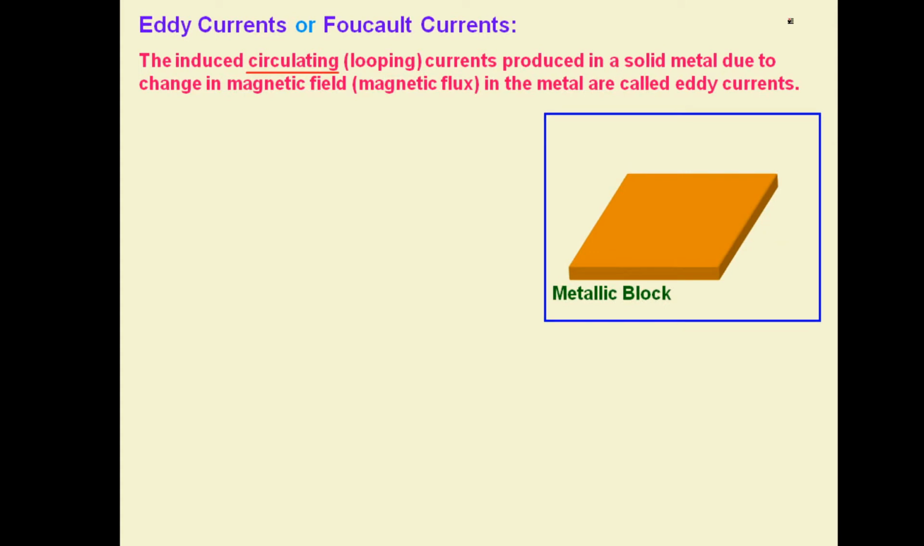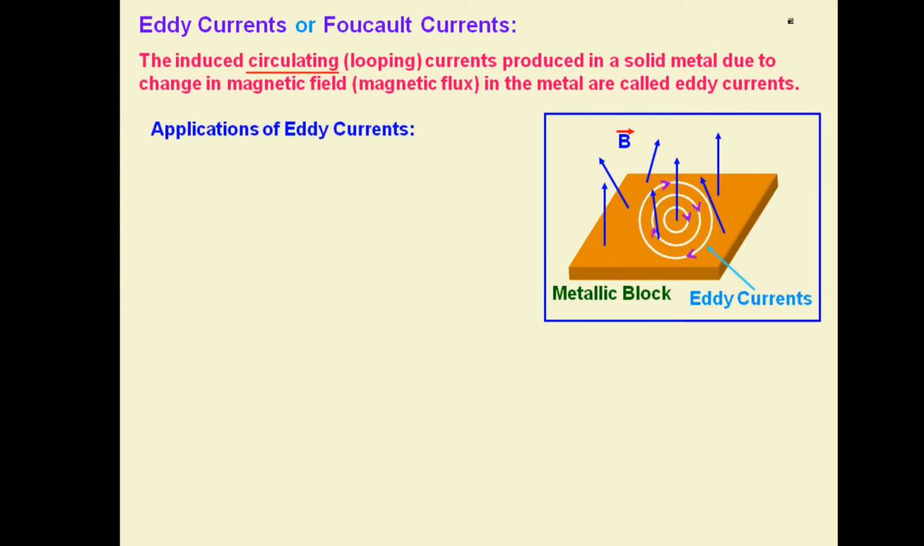Suppose this is a bulk metallic block, and this is the magnetic flux which is changing through it. Due to the change in magnetic flux, these are the circulating currents, current in the circular form, like the eddies formed in the water. So we call these currents eddy currents. The currents are rotating, circulating, looping currents due to change in magnetic flux within the metallic block, and hence it is called eddy current. So these are the eddy currents, and their applications are